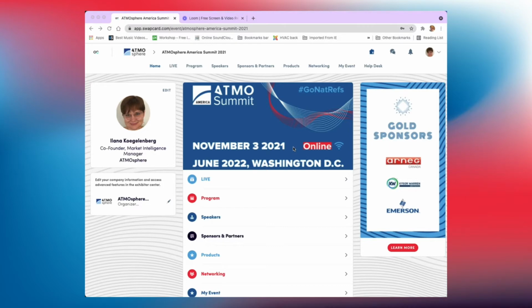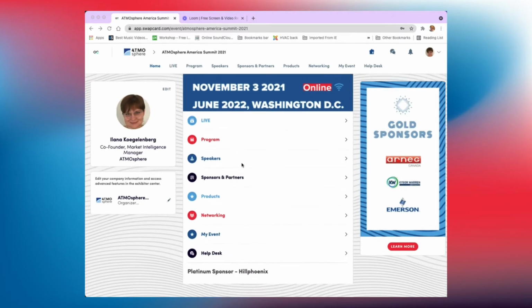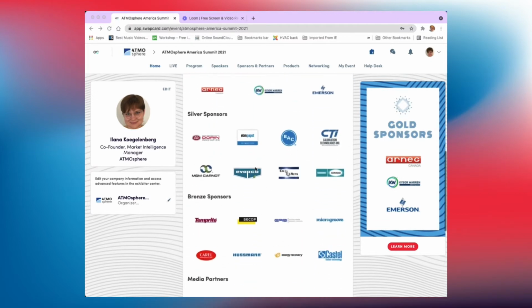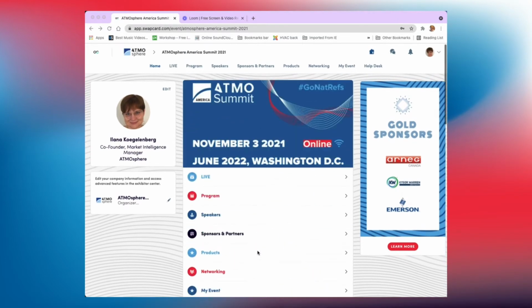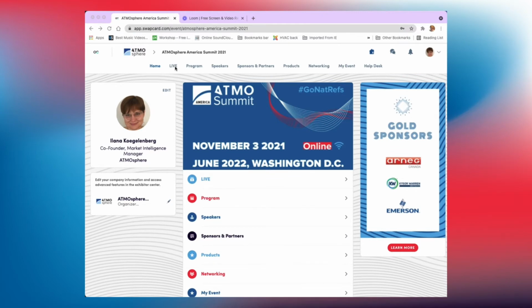You'll see the main page here. It shows you the navigation options at the top as well as down here, and then you can also scroll through our sponsors on the home page. The live button will show you immediately what is live, and you can click on it anytime during the event to go see what's happening.